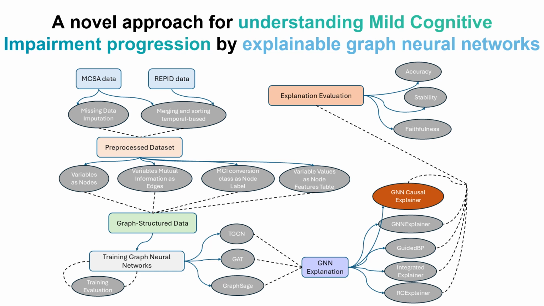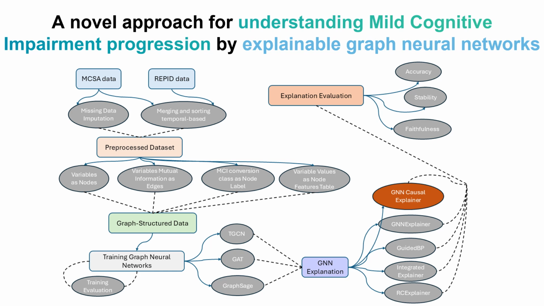Two challenges at first: the data should not have null values, meaning the missing data should be imputed. And we had to merge these two data sets, because both of them are temporal but from different settings. So we had to merge and sort them into temporal-based data sets, and we preprocessed them into a new one.